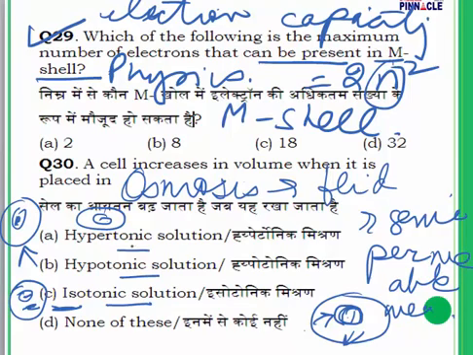Now what is going to happen if in question number 30 the answer is going to be B, hypotonic solution. As I told you, when a cell is placed in a hypotonic solution, the water will rush into the membrane. Water rushes into the membrane, which will increase the volume of the cell. Now what was a hypotonic solution?